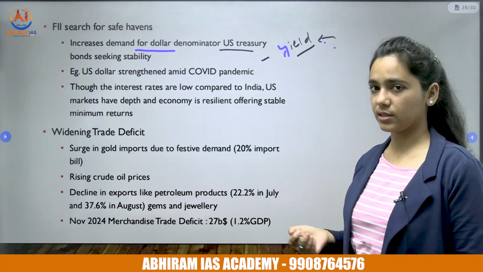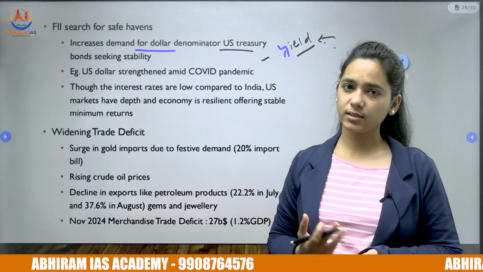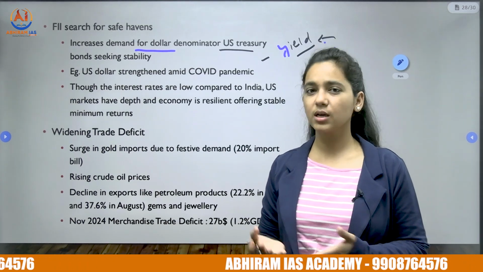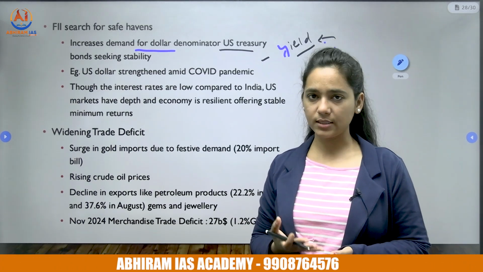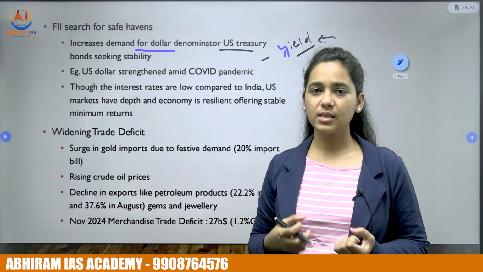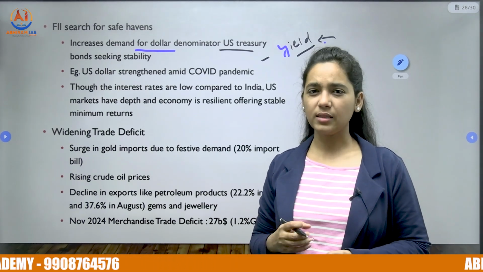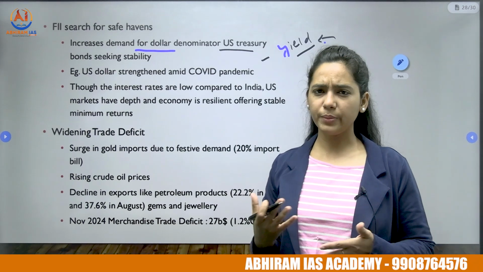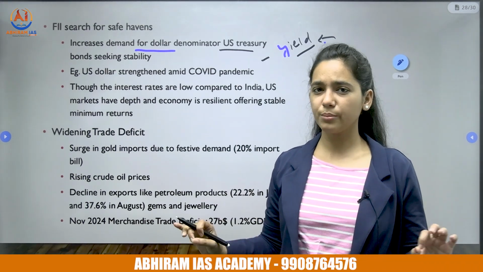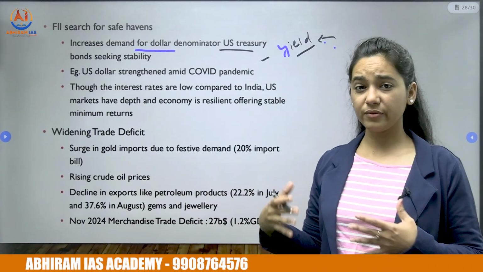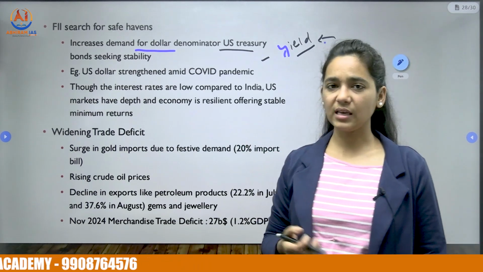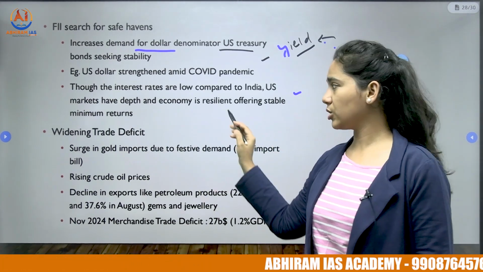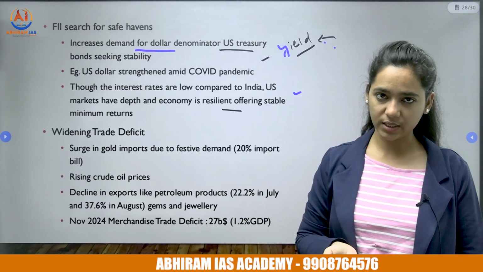which will attract investors from abroad because of higher yields. And why do FIIs still choose a nation like the US where the interest rate is just 2 to 3% compared to India where the interest rate is 6 to 7%? Because markets like the US are advanced, they have well developed industries and the growth is stable there with favorable business policies and a lot of liquidity in the market, and also their markets have depth, which might be lacking in the emerging markets. So that is one reason why FIIs choose such stable economies in times of uncertainties.